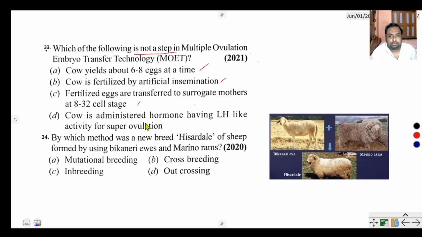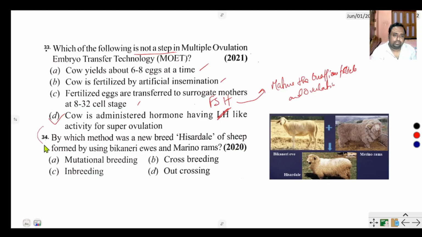Cow is administered hormones having luteinizing hormone like activity for superovulation, not luteinizing hormone, that is follicle stimulating hormone, because FSH hormone matures the Graafian follicle and helps ovulation. So the incorrect option is option number D.